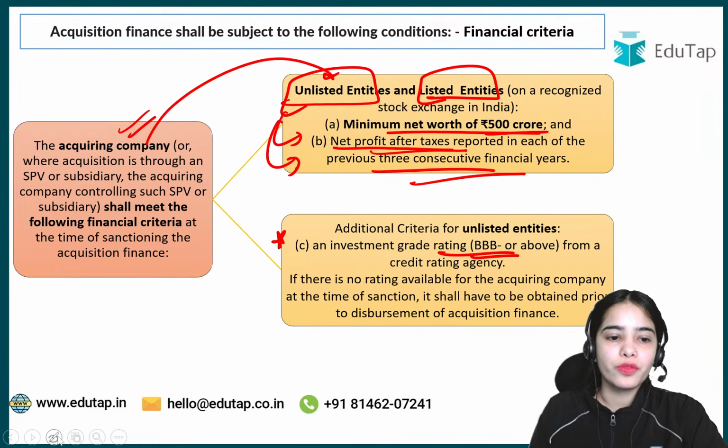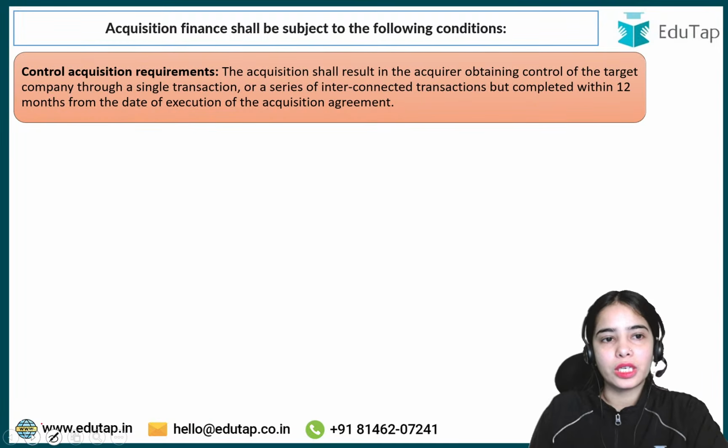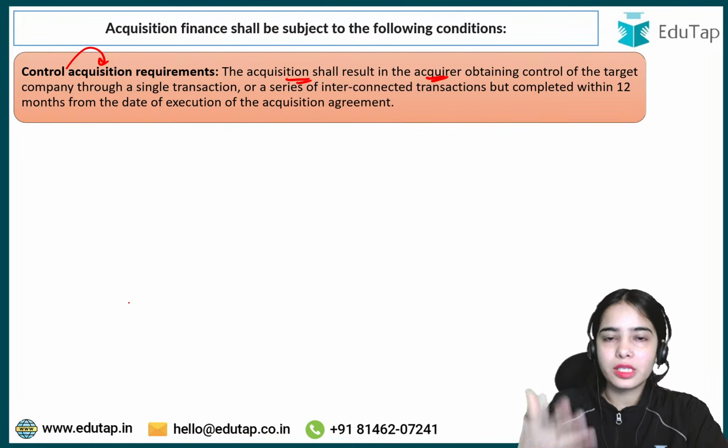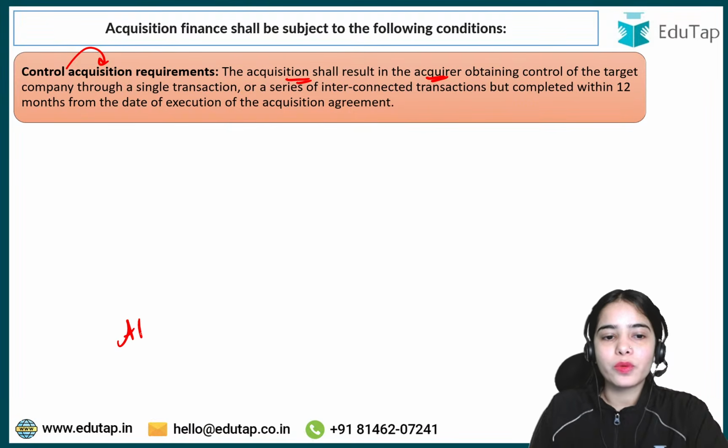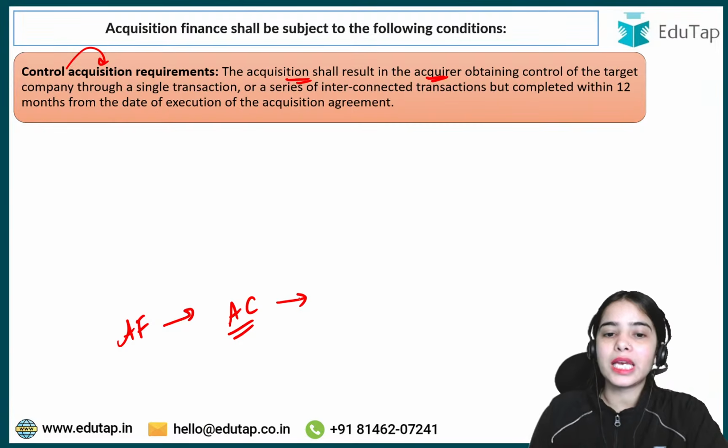Okay. Now moving forward with the next conditions, that is the control conditions. Control acquisition requirement: the acquisition shall result in the acquirer obtaining control. As we discussed at the start, if acquisition finance is provided, the acquiring company must gain some control over the target company.